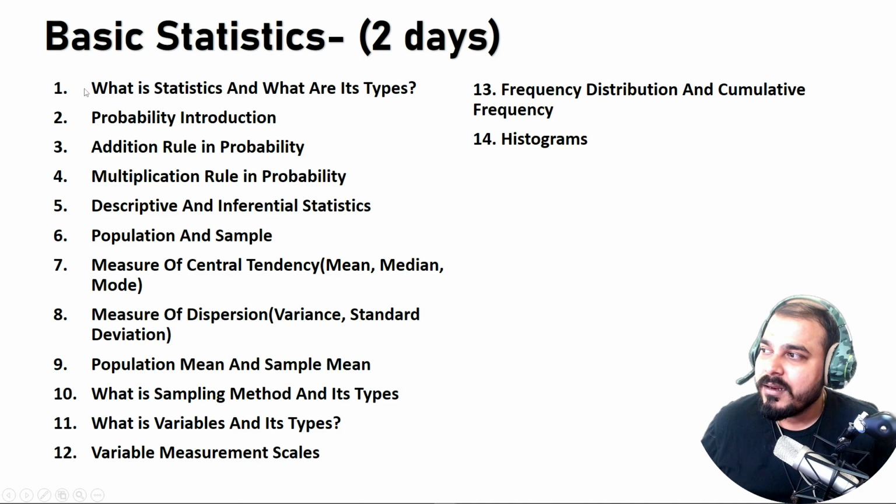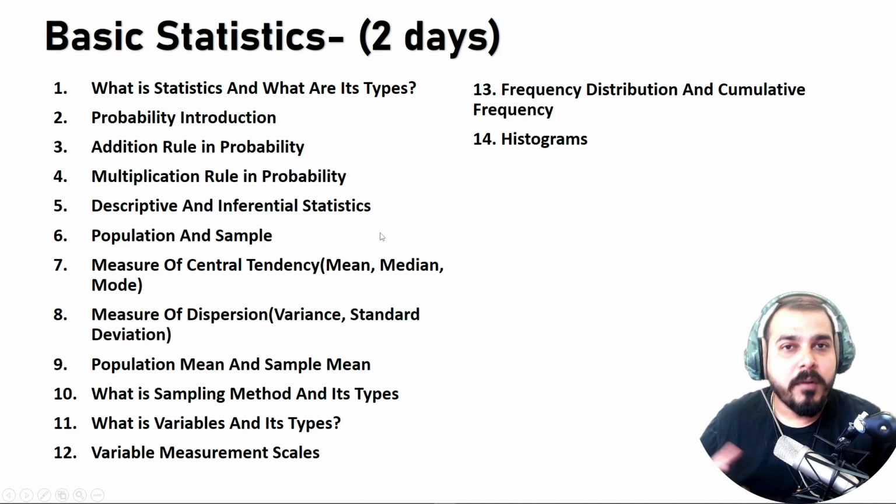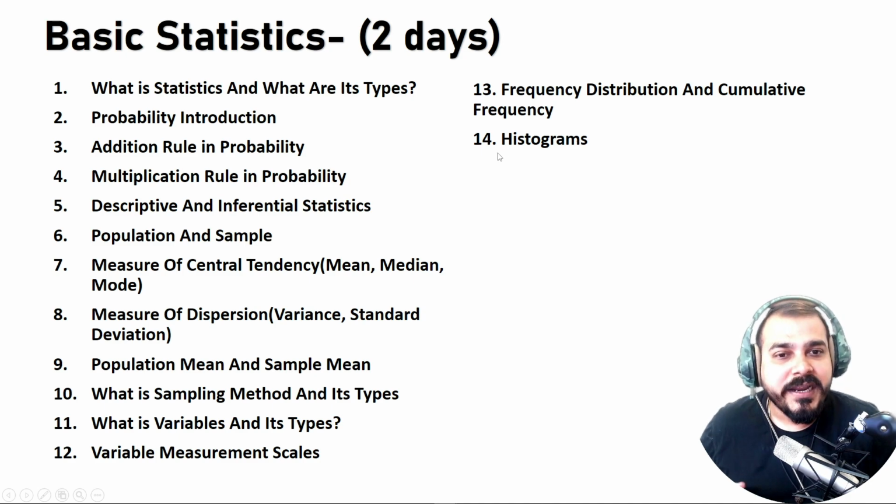In basic stats, you will be learning topics like what is statistics, what are its types, probability introduction, what is the addition rule in probability, multiplication rule in probability. Then you also have differences between descriptive and inferential stats, population and sample, measures of central tendency like mean, median, mode, measures of dispersion like variance, standard deviation, population mean, sample mean, and sampling methods. Here, your main focus is to learn about different plotting diagrams or graphs. Some examples are histogram, what is PDF, scatter plot, box plot, whisker plot. I'll be including all that as we go ahead.